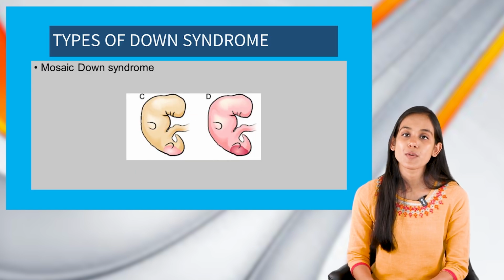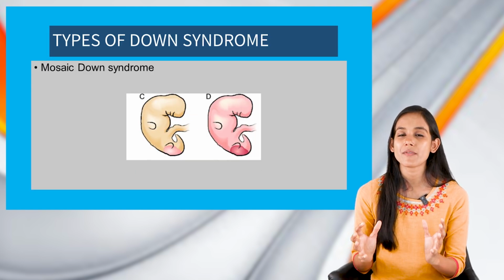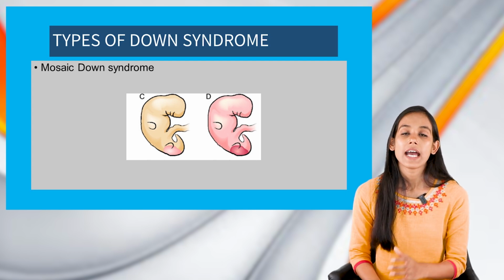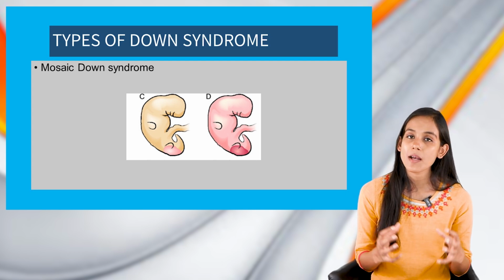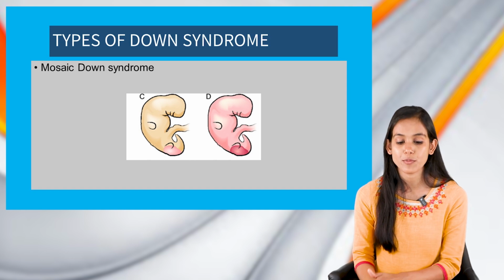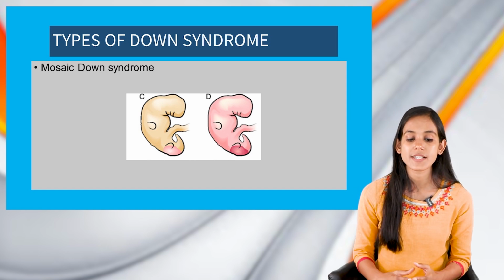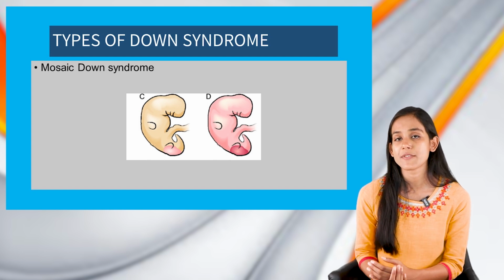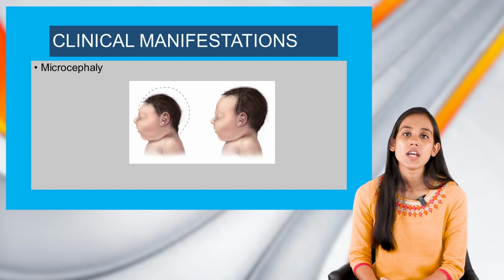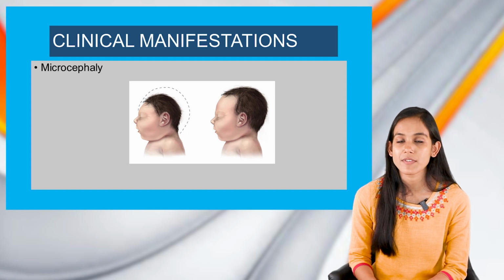And the next one is mosaic Down syndrome. This is a very rare condition, and in this the person has only some cells with an extra copy of chromosome 21. So the mosaic of normal and abnormal cells is caused by abnormal cell division at fertilization. Well, next, moving on to the clinical manifestations.